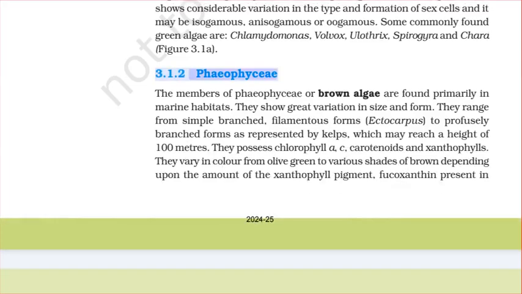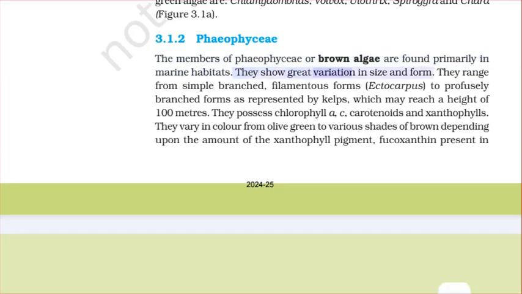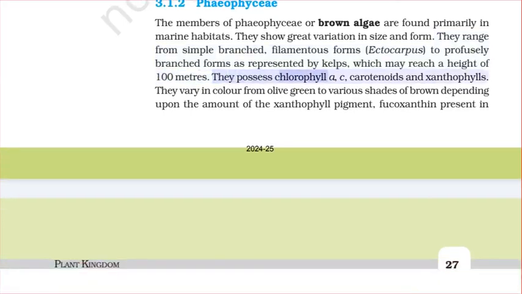3.1.2 Phaeophyceae. The members of Phaeophyceae, or brown algae, are found primarily in marine habitats. They show great variation in size and form. They range from simple branched, filamentous forms, Ectocarpus, to profusely branched forms as represented by kelps, which may reach a height of 100 meters. They possess chlorophyll a, c, carotenoids, and xanthophylls.